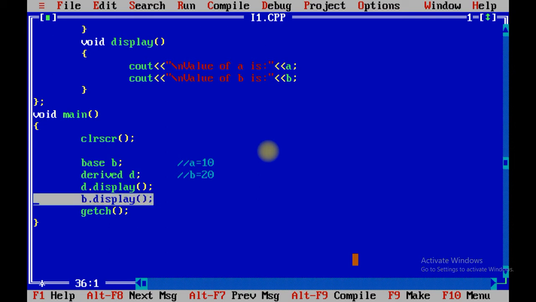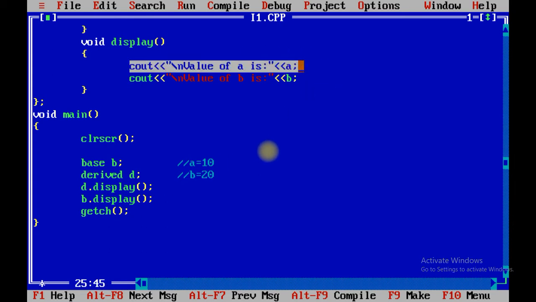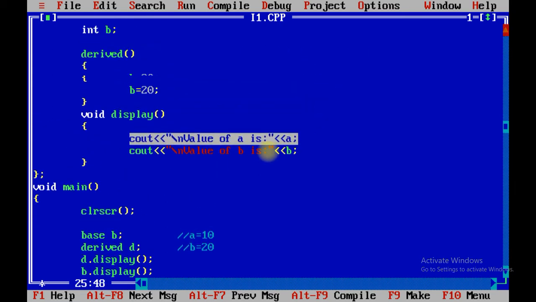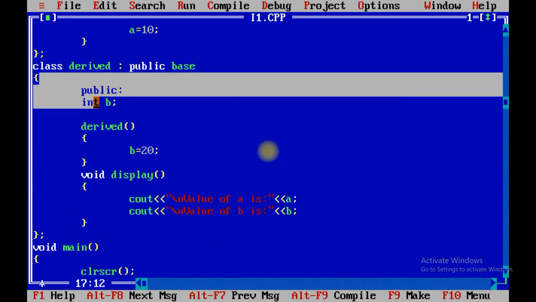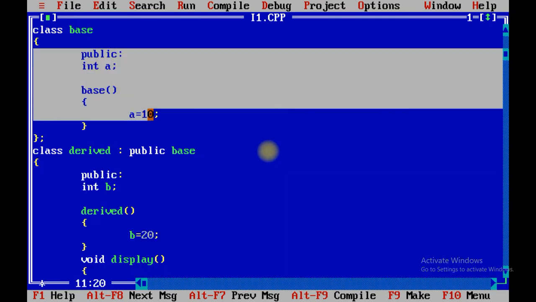I am going to repeat my question. D dot display will print 10 and 20 on the screen. That is okay, right? Now see, my question is, a is not defined in this particular block. Why? Because a is a property of base class.